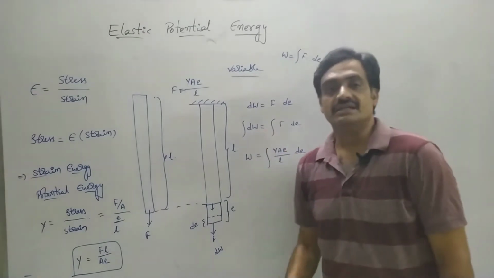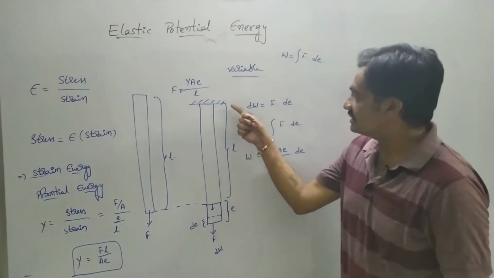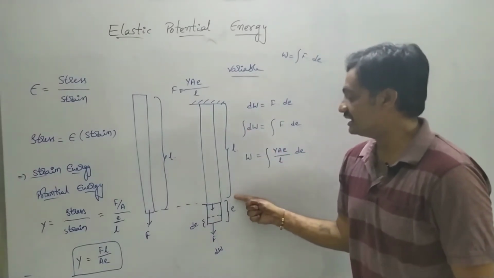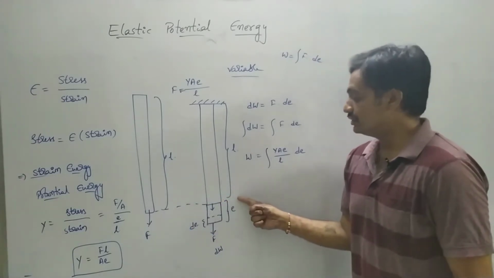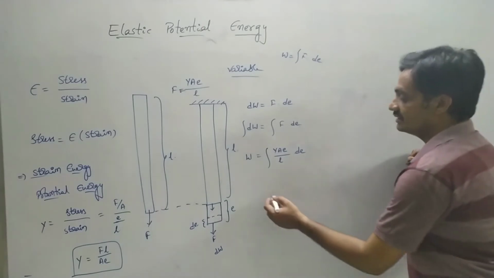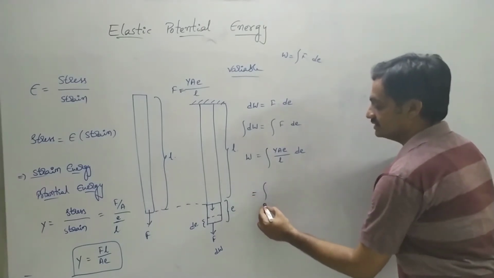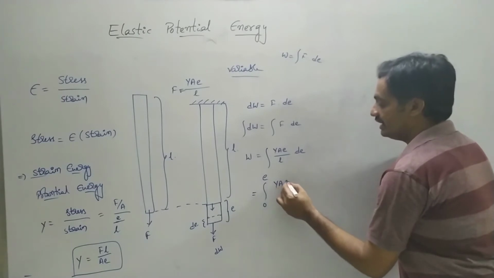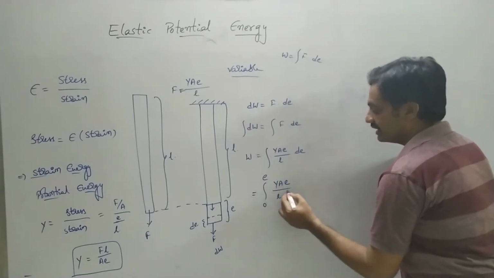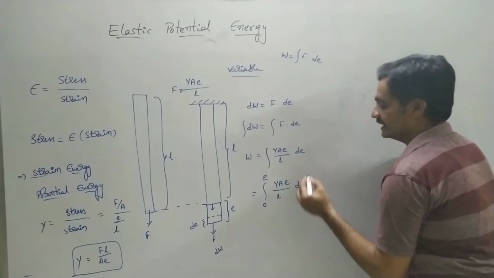Now we have to represent the limits. Observe that here the extension has been done from 0, initially at the origin, to E. Then the work done is given as integration from 0 to E of Y A E by L into dE.